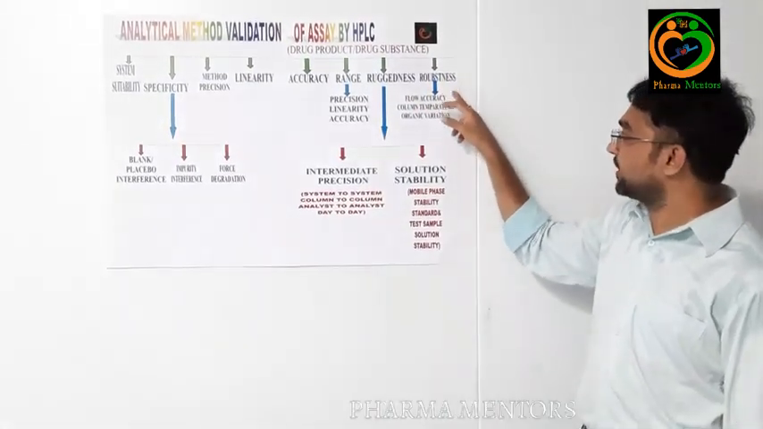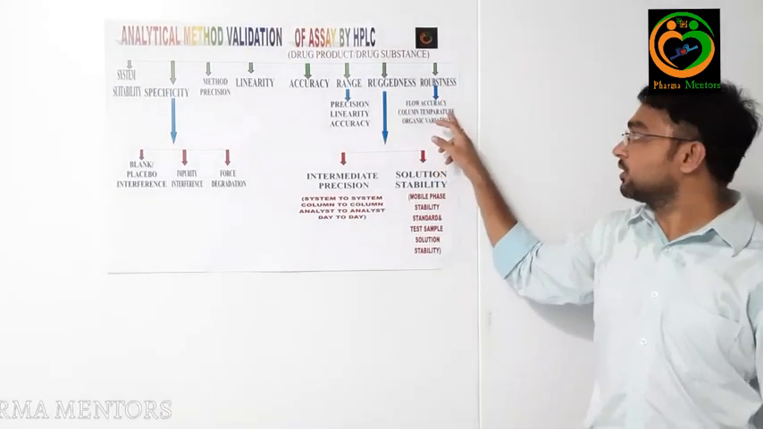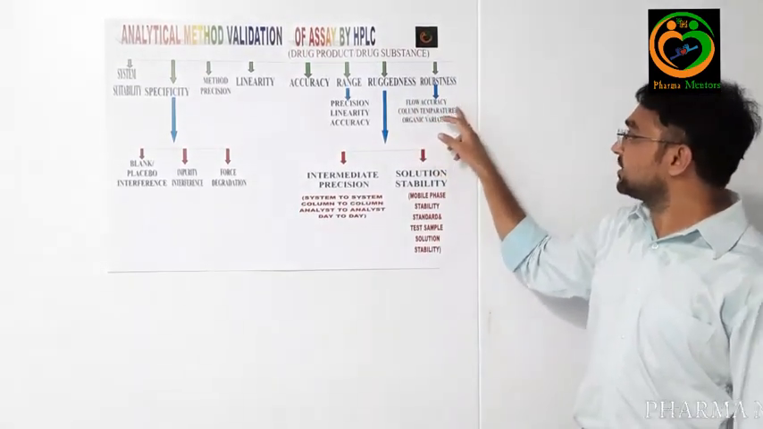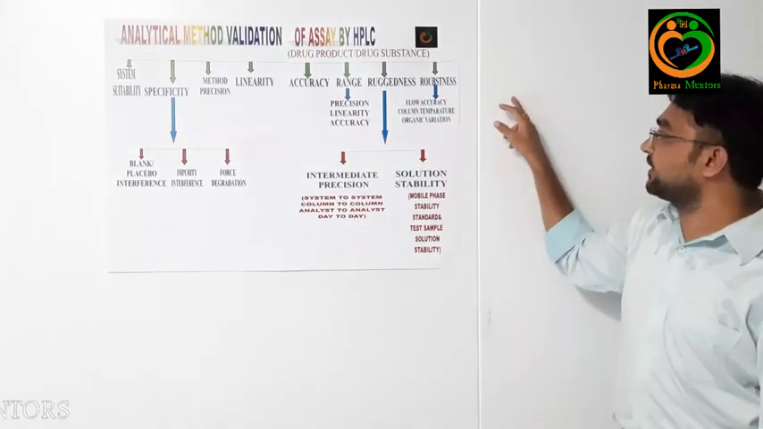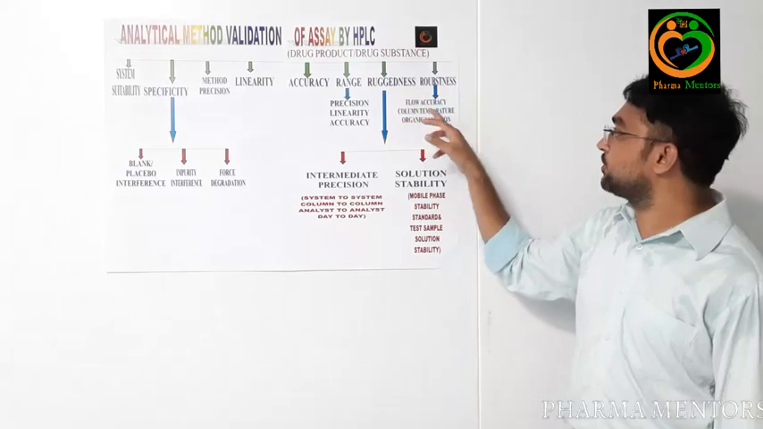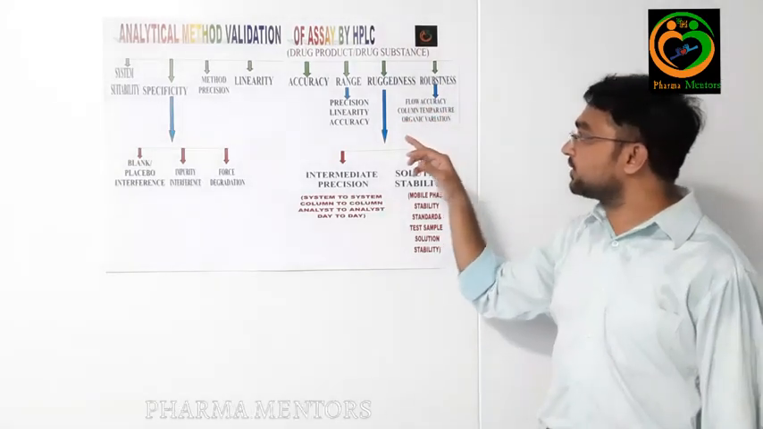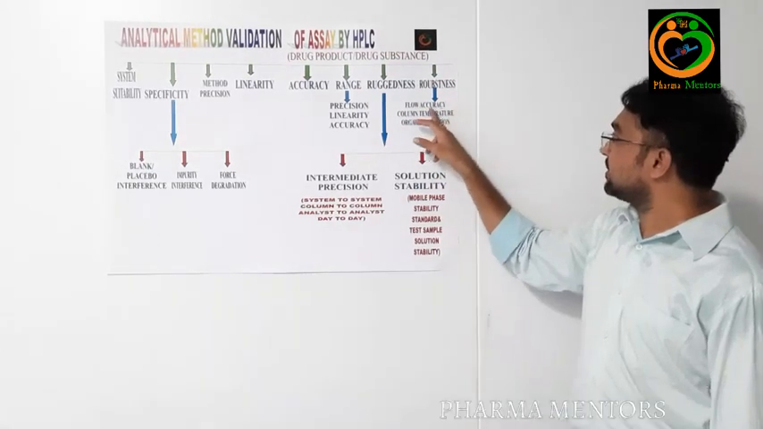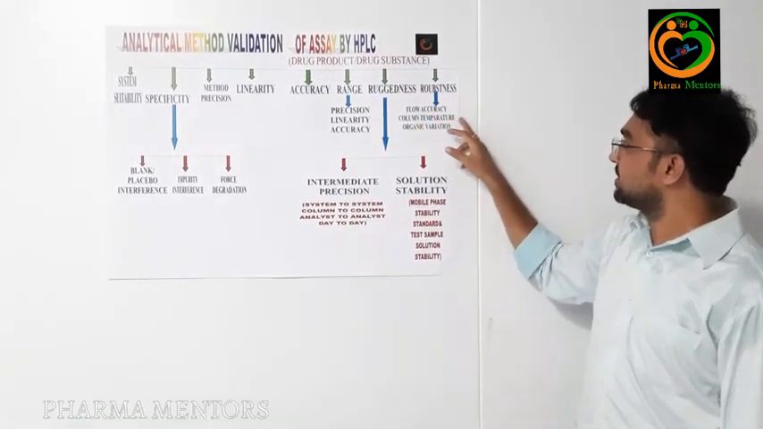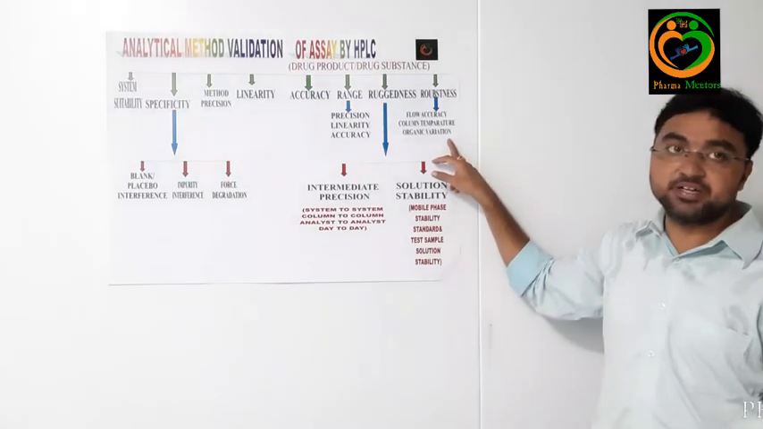And for column temperature variation, if your method has 30 degrees, the variation should be plus or minus 5 degrees, meaning 25 to 35 degrees. You can evaluate the system suitability parameters; your system suitability should be in line with your test method, and the column temperature parameter should also pass. And the third one is the organic variation.